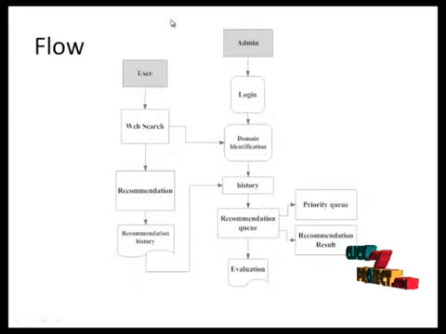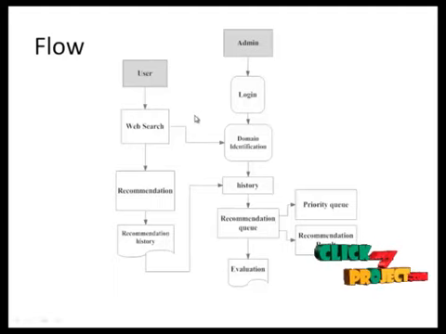Next, the flow of the project: the user will log in by providing username and password. If the user is new, they should register by providing username, password, name, contact number, address, and details of the user. After login to the panel, the user will search by providing a domain name. If the domain name is not valid, it will show a message box saying the domain name is invalid. When we search the domain name, it will show the links related to the domain name, and we can select any link from the URL list, and the selected link will be searched in the web search.